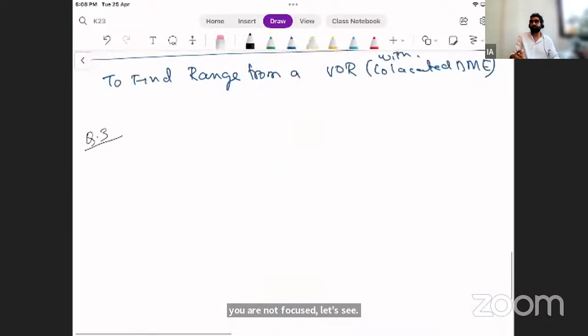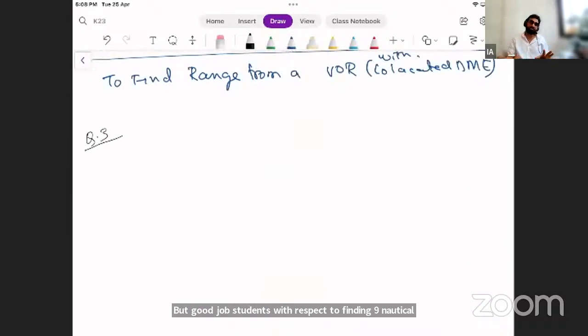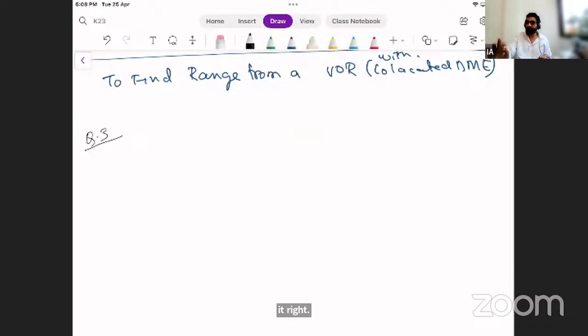But good job, students, with respect to finding 9 nautical miles. Right and left was a trick question. Not really. 2 students out of 7 got it right. 5 of them didn't get it right. Make sure the next time that mistake doesn't happen. Be aware, okay?